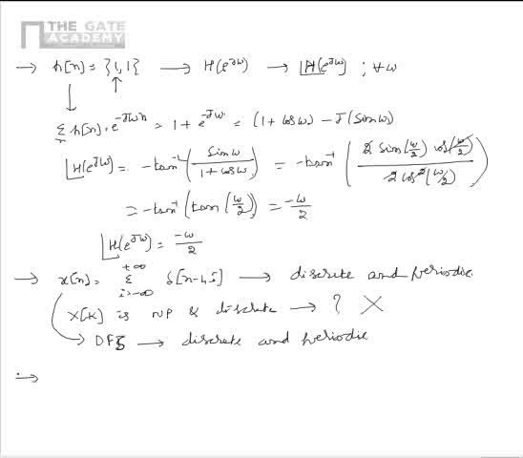Now let us consider another problem as per which there is a signal x of t given as shown in the figure. X of t takes a value of 1 in the range of minus T by 2 to plus T by 2. Please note that x of t is continuous and non-periodic. We have to find the Fourier transform of x of t.